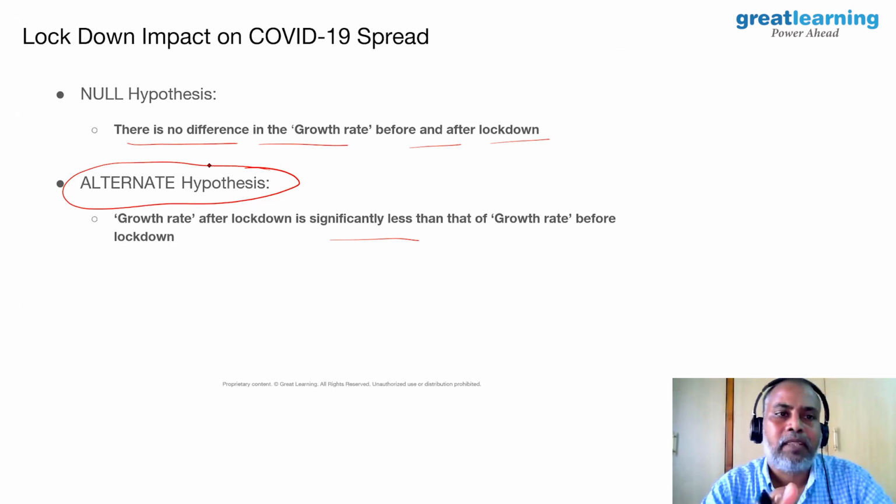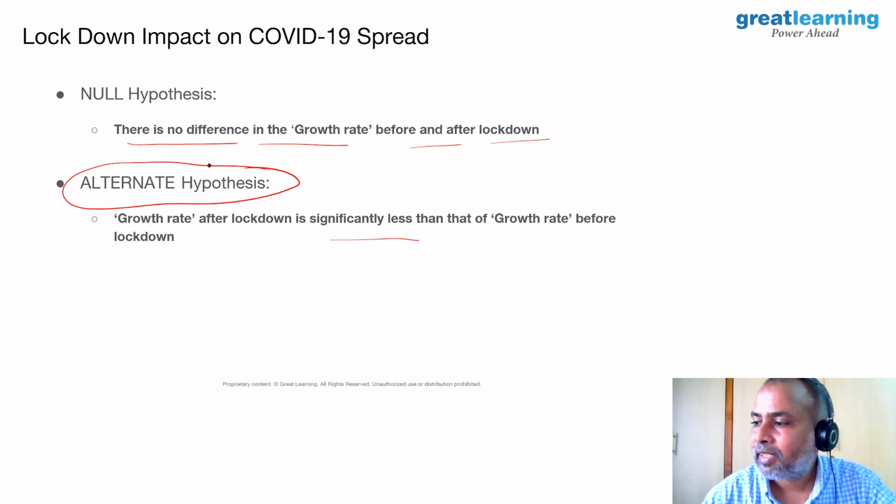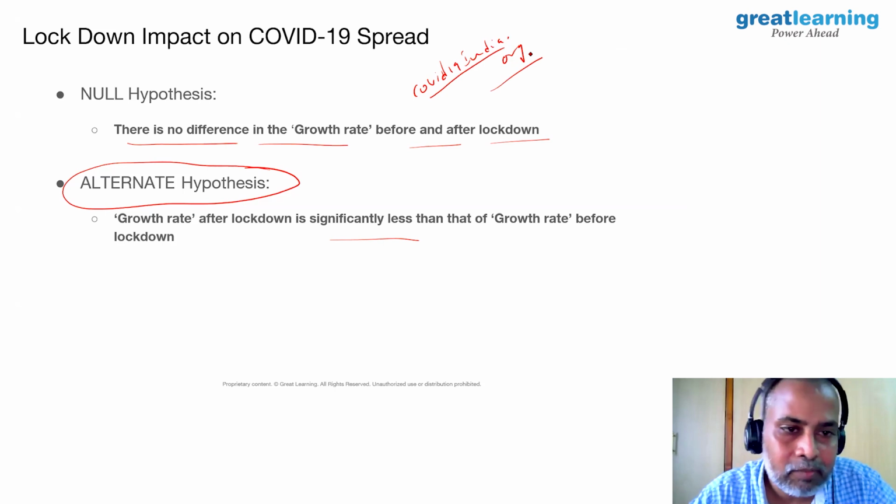By the way, all data science problems are driven by the data in the backend. For this particular problem, there is enough data available in open source. In fact, India has released the data, and it is available at COVID-19 India.org. You can go to this website, start downloading the data and practice whatever ideas I'm mentioning now.